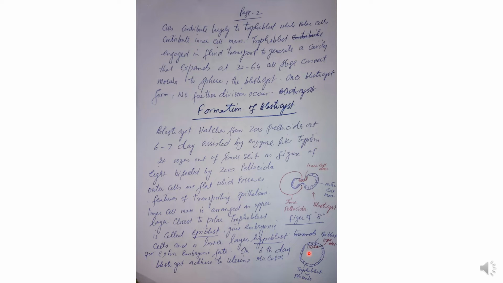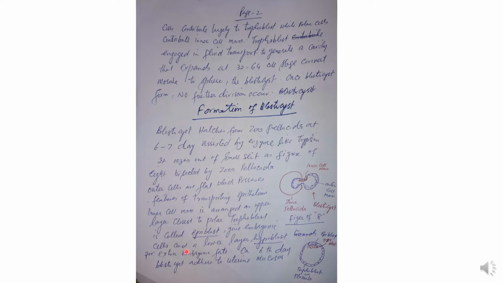What do we say? First week means a single layer is formed: the trophoblast is a single layer and the inner cell mass is a single layer. That is, up to the first week it is single layer. In the second week, when we enter it, the inner cell mass will change into a double layer structure. The outer cell mass will also change into a double layer structure. That will be the second week.